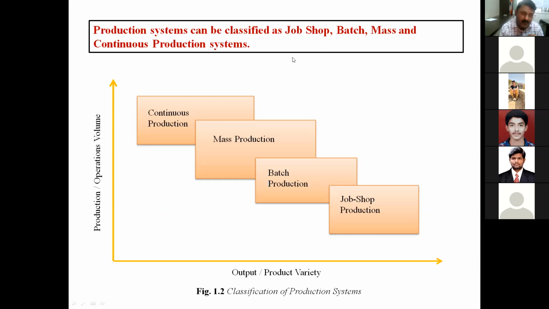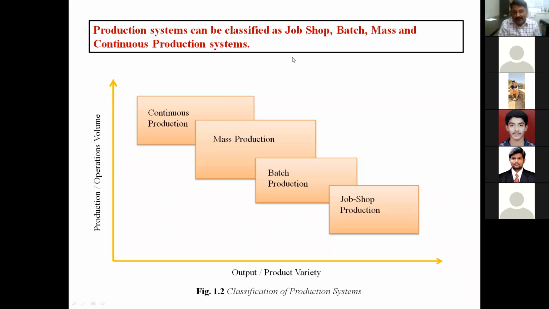So continuous production has the highest volume as compared to mass. Mass has somewhat lower volume. And if you consider the variety, mass production has more variety as compared to continuous. In continuous, there is no variety. You cannot change the setup. Only that one line, and continuous manufacturing will continue 24/7.